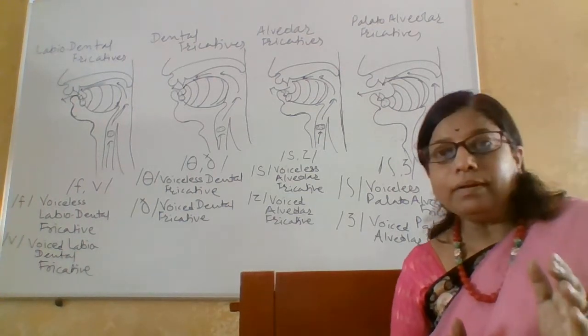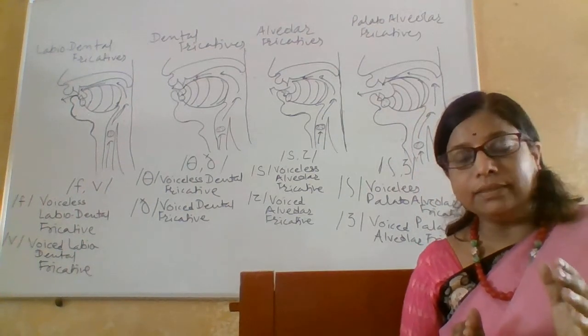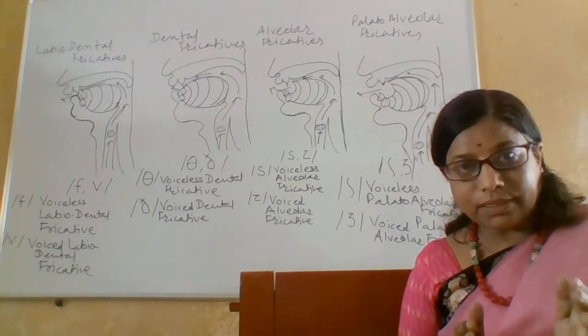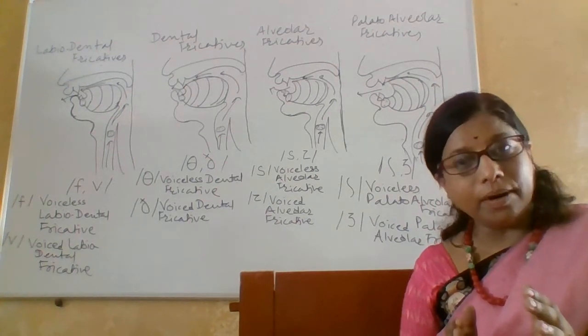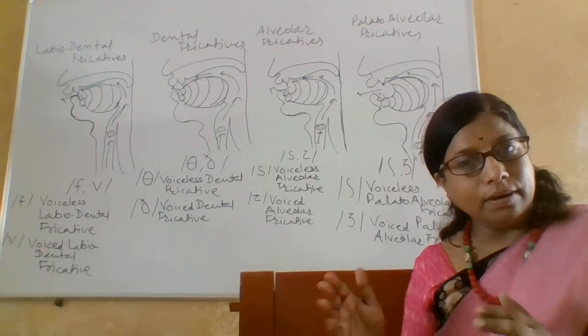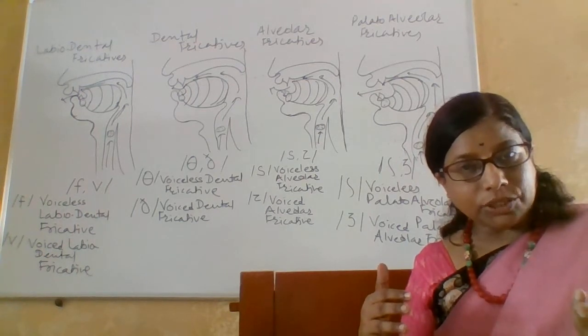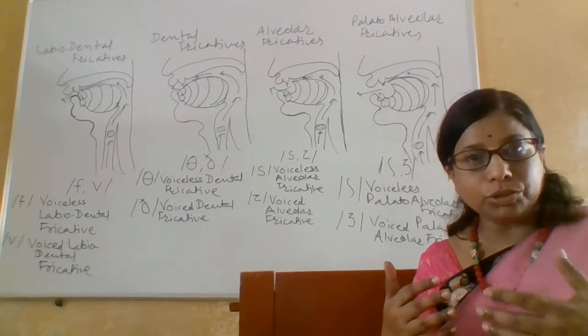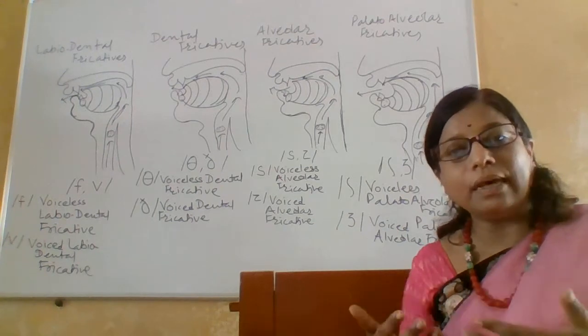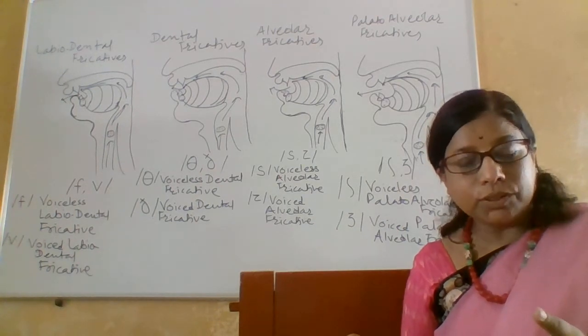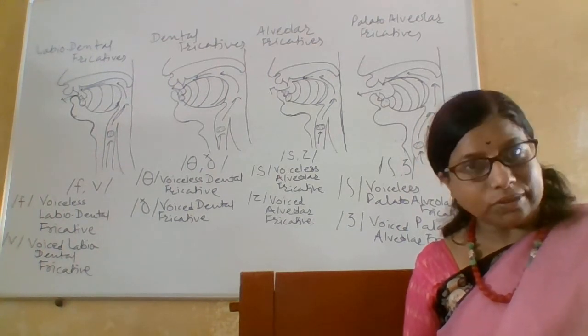Now earlier we have studied plosives. 6 plosives are there: P, B, T, D, K, G. What is the manner of articulation? Explosion. The air is thrown outside the mouth cavity suddenly with an explosion. So they are known as the plosives.